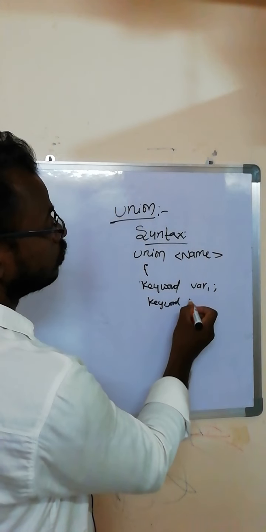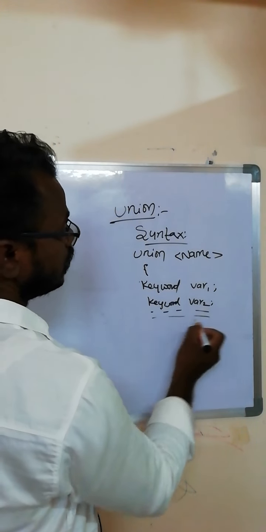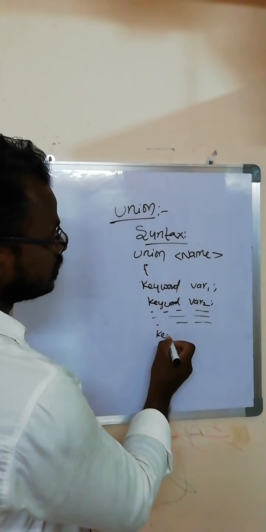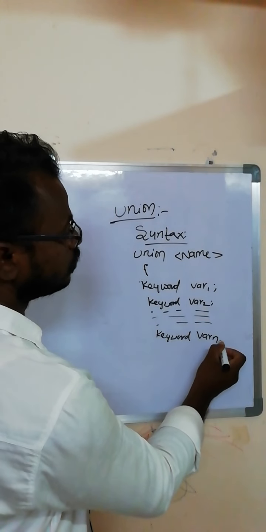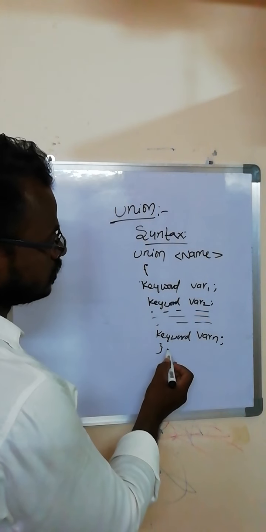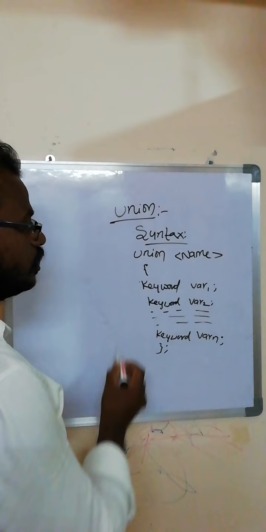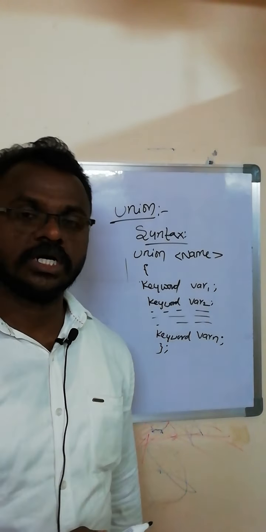Another keyword and another variable with a semicolon. We can write more declarations. The final declaration is another keyword, the nth variable, and a semicolon, then close the parenthesis. After the parenthesis, we must close with a semicolon. This is the syntax of the union concept.